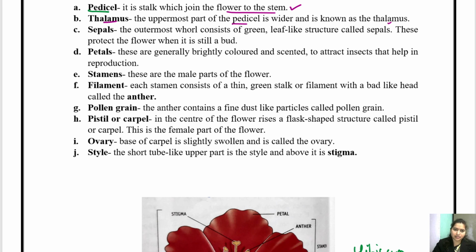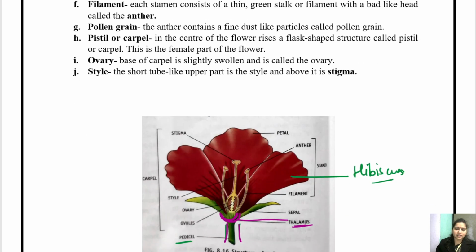Then we have sepals. The outermost whorl consists of green leaf-like structures called sepals. आप देख रहे हो यहाँ पे. This is a leaf-like structure. It protects the bud. जब ये flower बहुत छोटा था, when it was in the form of a bud, तो यही जो सेपल है वो इसको प्रोटेक्ट करता था. Okay, which is a green leaf-like structure, it is called sepal.